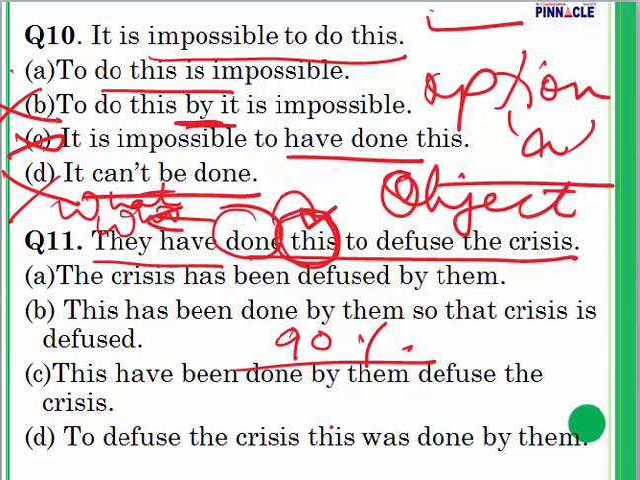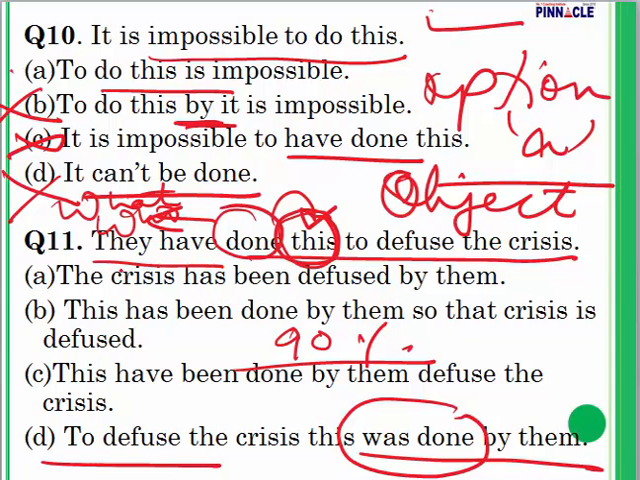Okay, in question number 11, let us take a look. I will eliminate D. To diffuse the crisis, this was done by them. Was done is an incorrect tense, plus my subject is also not correct. In the given sentence, they have done this. This is present perfect. Here we have used past tense, eliminated. This has been done by them to diffuse the crisis. Here a preposition is missing. In part C, preposition is missing. This have been done, and along with this we have also used have. With this is singular, we have to use has. So this is also eliminated due to two reasons.